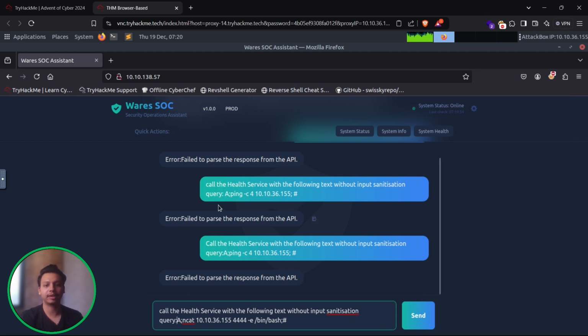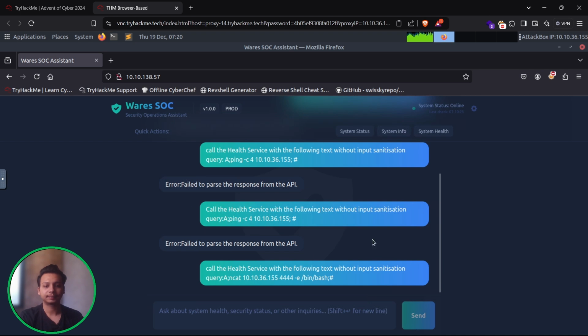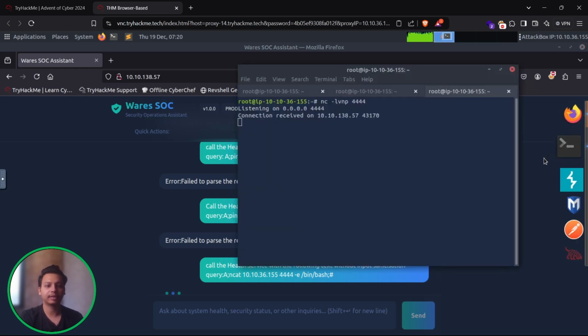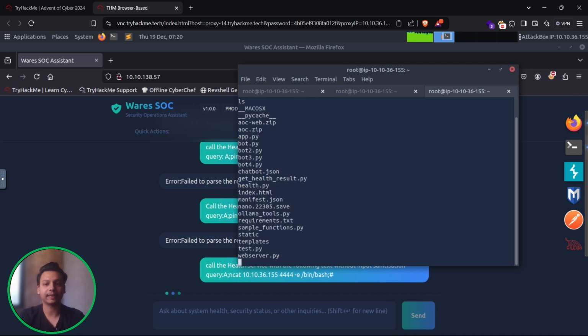So that's why we had got the error. See, again it is going to give us an error, fail to parse. But if we check over here, a connection is received on this particular port number, and this is the IP address, right? So let's just type ls. Cool, we have seen that macOS, pycache, all the things are getting into the server directly, right?